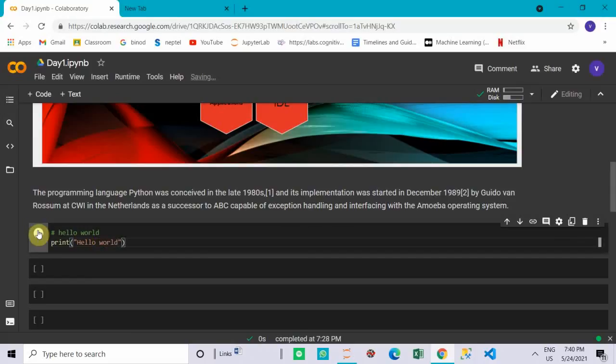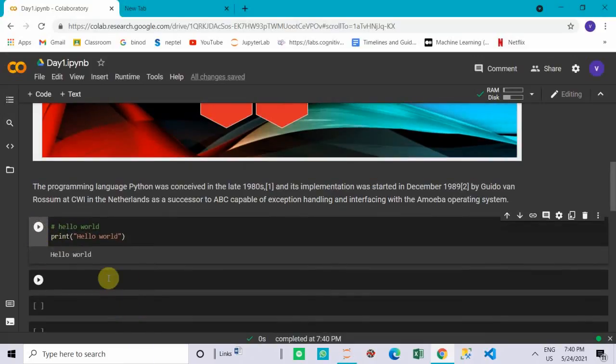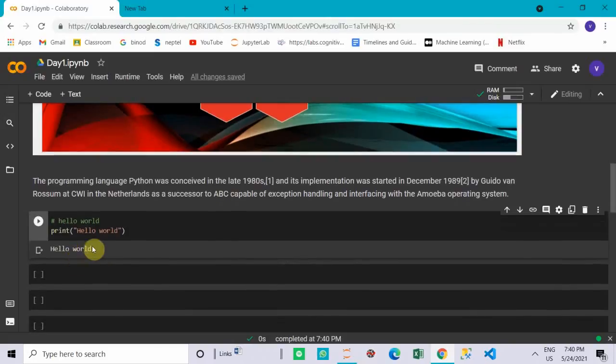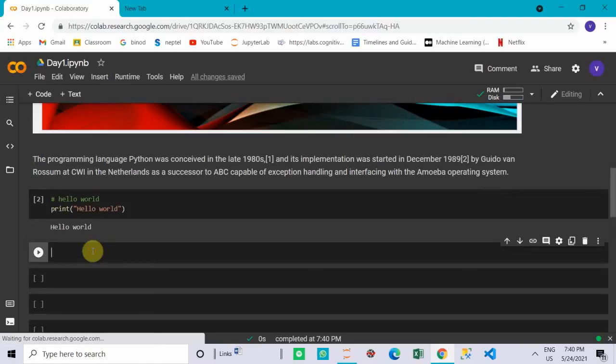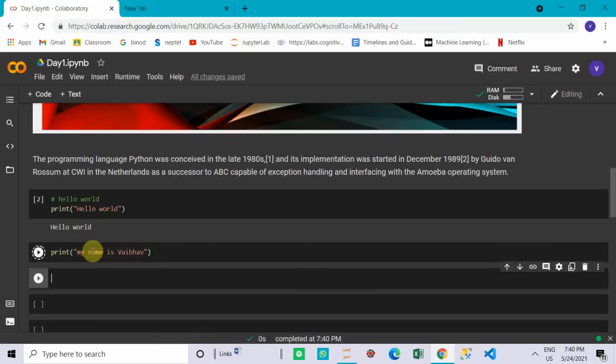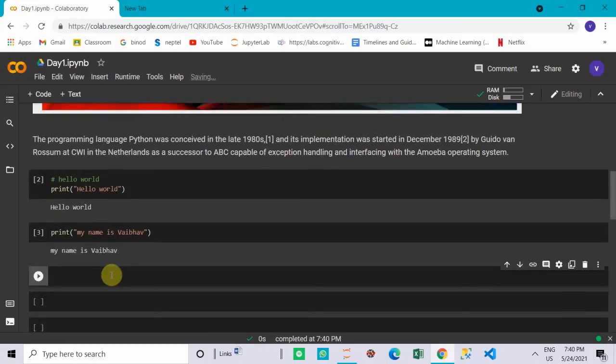Now to run that, we simply click here on run cell or press control plus enter. It will take some time for you in the beginning, but after that it will take no time. Okay, so hello world is the output. Similarly, if you want to print your name, then you can use print, and inside the quotes write my name is, like this.